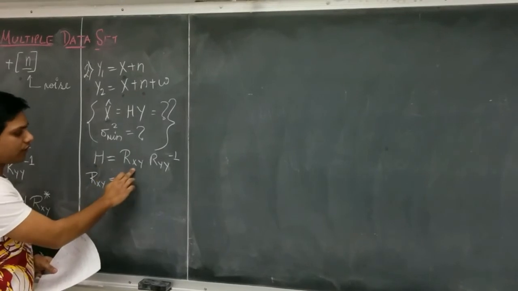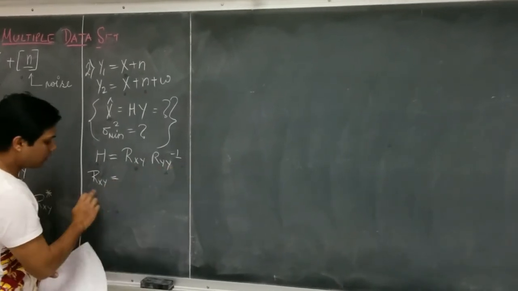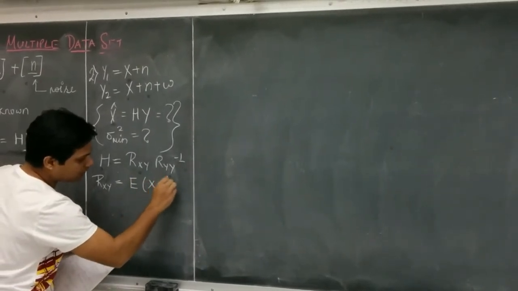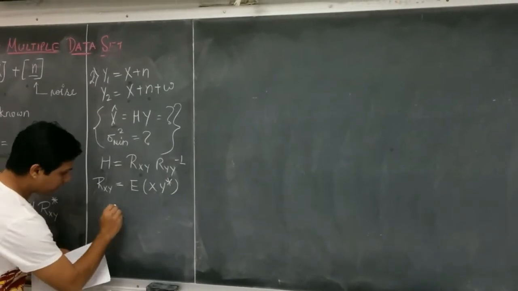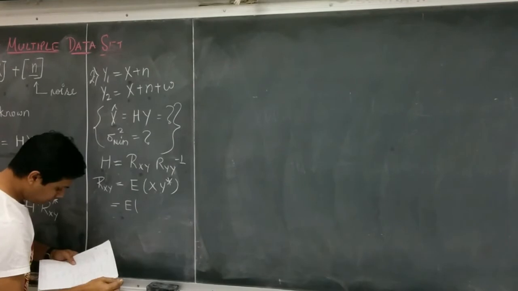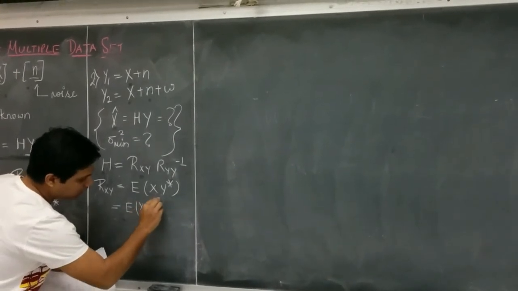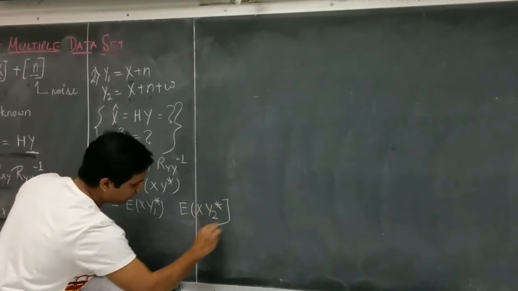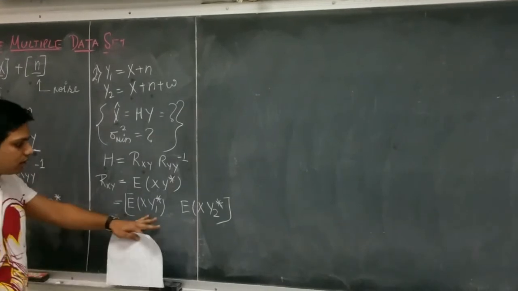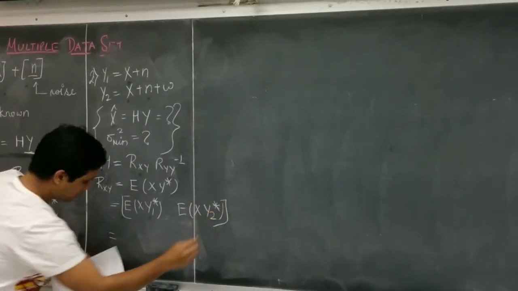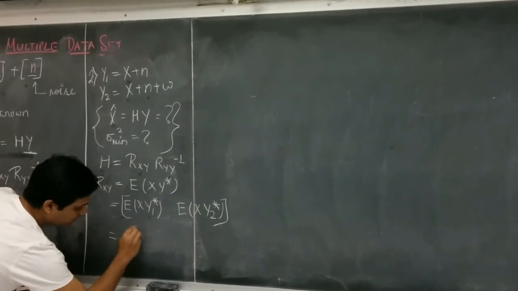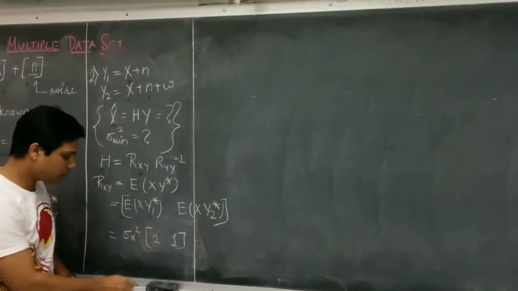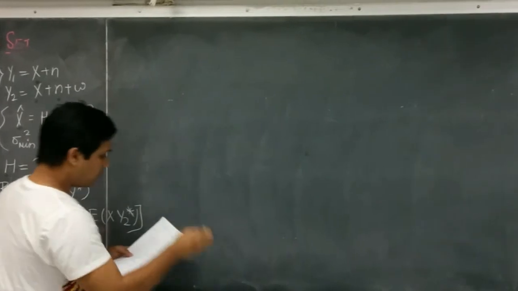Now to calculate h, we have to calculate Rxy and Ryy inverse. So first Rxy, which is given as expected value of x y star, and previously we calculated this will be the matrix of expected value of x y1 star and expected value of x y2 star. After putting the values of y1 and y2, we will get a matrix sigma x square 1 1, where sigma x square is common for both terms of the matrix. Now we will calculate Ryy,